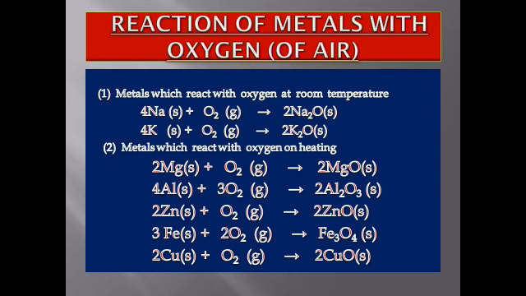Iron combines with the oxygen of air, forming oxide with formula Fe3O4, which is called ferroso-ferric oxide. In this oxide, iron shows both +2 and +3 oxidation states. Copper also combines with oxygen, forming copper oxide, but here heating is required for a longer period. It means prolonged heating is required, then only copper combines with the oxygen.